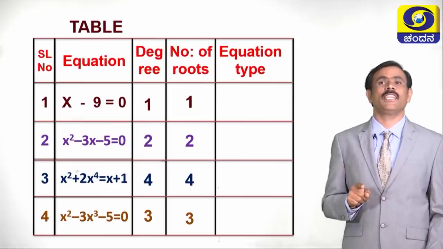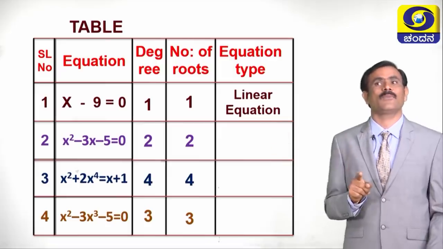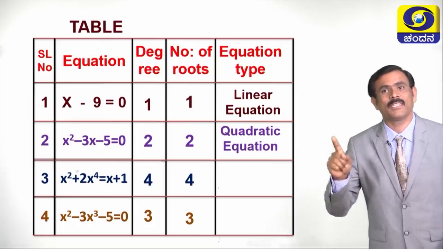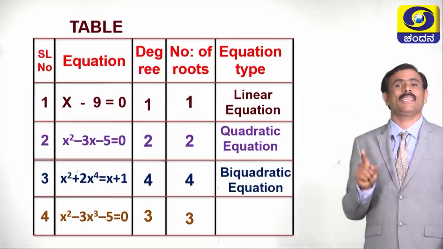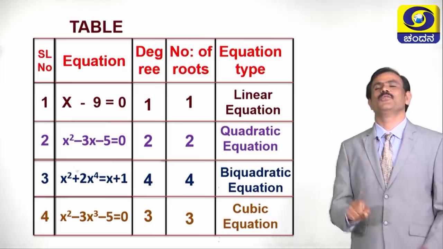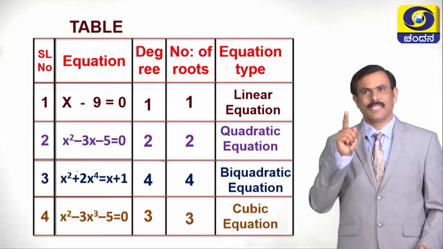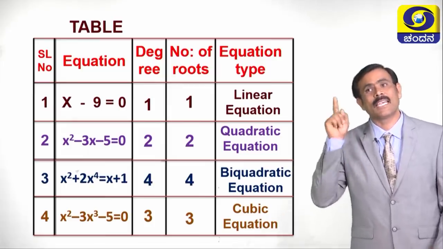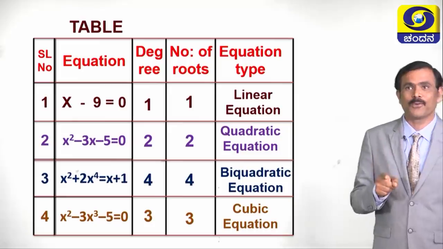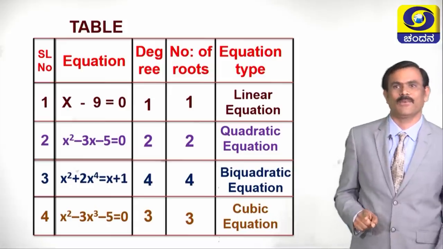The first equation is a linear equation. The second equation is a quadratic equation. The third one is a biquadratic equation. The fourth one is a cubic equation. Children, now you have seen in the table the degree, number of roots and type of equations. All these are based on what? Number of roots and type of equations are based on the highest degree of the equation.